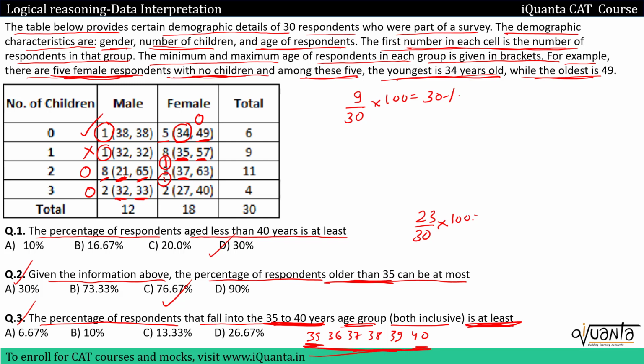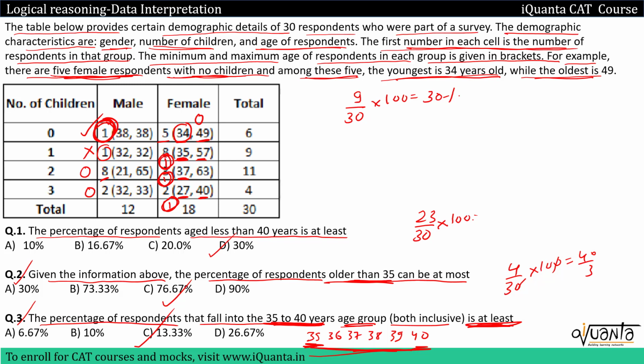In the next one, again I have youngest 27, oldest 40. I'll take only 1 person from here having age 40 who will fall into this group, so 1 from here. So now if I count the total number of such people, we have 1 over here, then 1 over here, 1 here and 1 here. So in total I have only 4 such people. So percentage will be 4 upon 30 into 100, which will give me 40 by 3, that means 13.33%. Option C will be the correct answer.